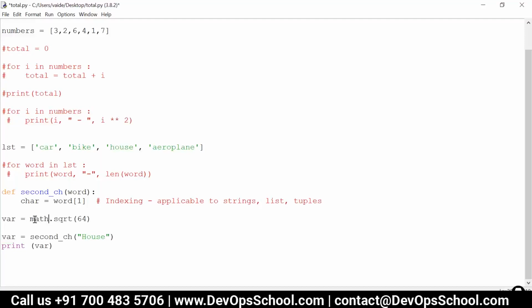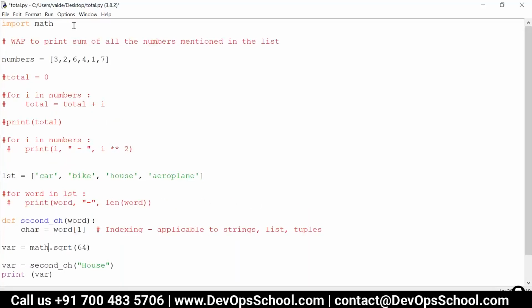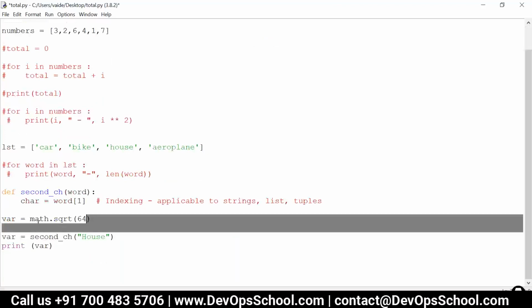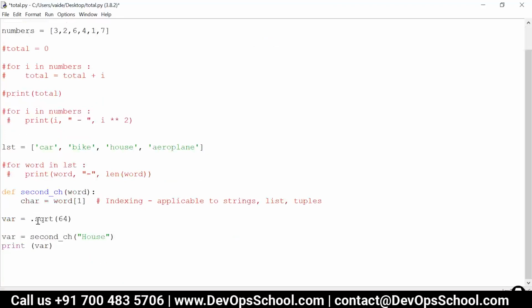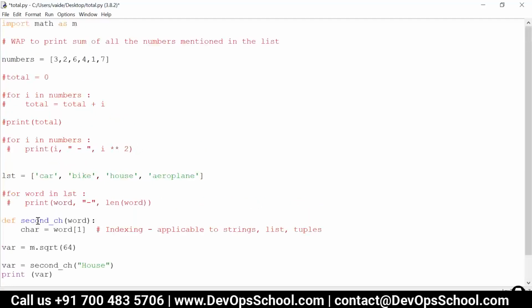The reason is that in your current environment you can also create a function called sqrt, so Python will get confused about which function you want, the one you have created in this file or the one you are importing. So whenever we are importing, the best practice is to rename it, give it a small name and use it with that prefix, that is m.sqrt or whatever name you have given it. There is one more option of importing everything into the environment. A lot of options are there, but this is the best practice which is followed.